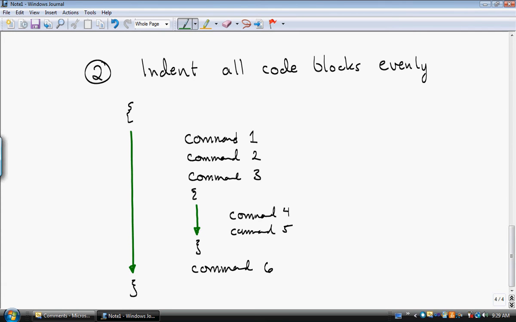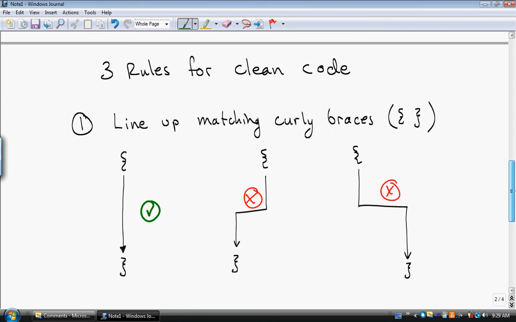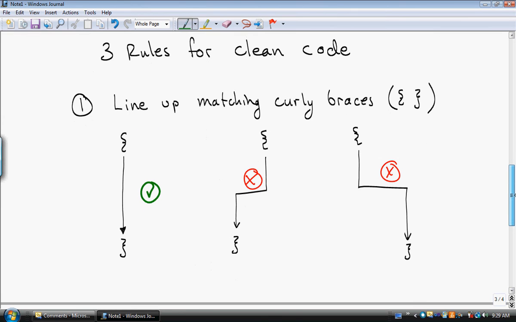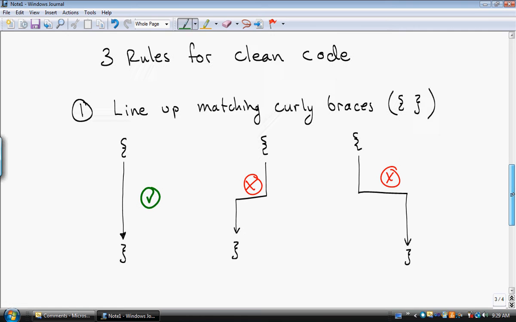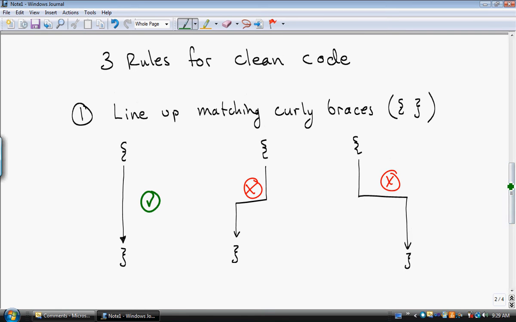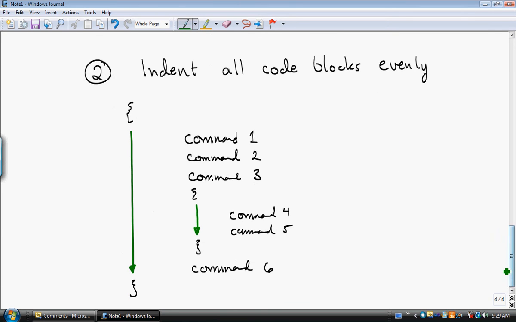Okay, so I do not have a difficult time knowing where this curly brace, where this block of code ends. I just look straight down until I find the first closing brace. All right, these two rules, there is never a reason you should break them. Especially when you are learning how to code, there's no reason you should do it any other way. There's no excuse for breaking this rule. Always follow this rule, and your code will be a lot easier to understand. You will make a lot fewer silly mistakes.